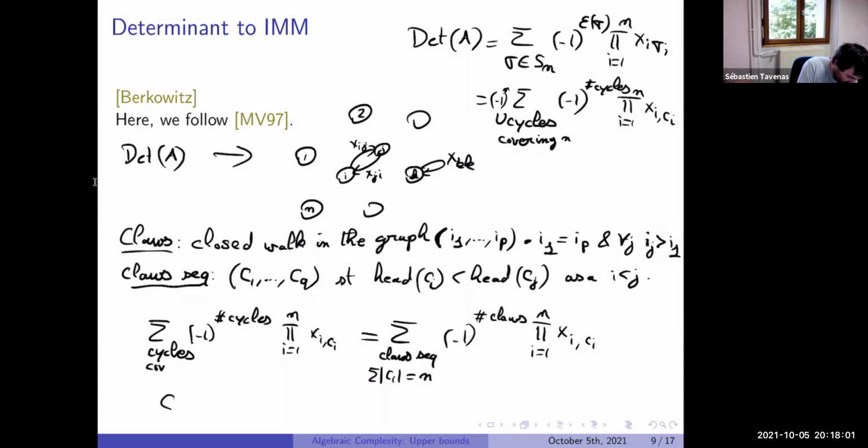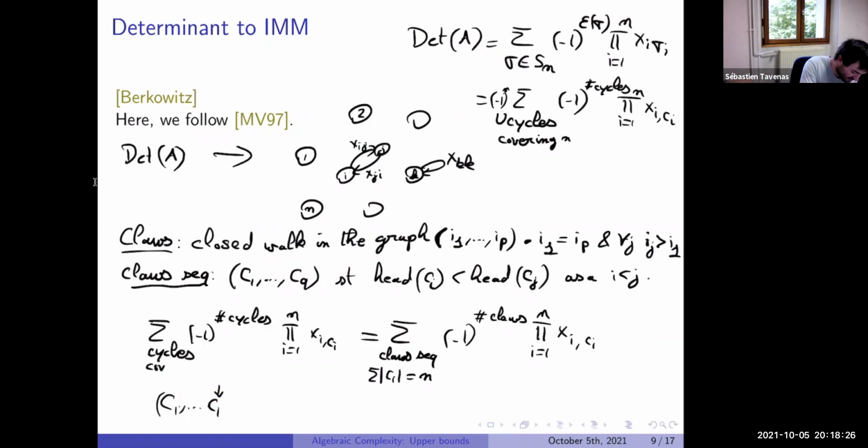In fact, if we look at the closed walk sequence, at the beginning it seems to be a covering by cycles. There are no intersections. At some point, there will be an intersection. Maybe in C_i, there will be an intersection. Two cases can happen. Either the intersection is inside C_i, or it is with an element which came before.